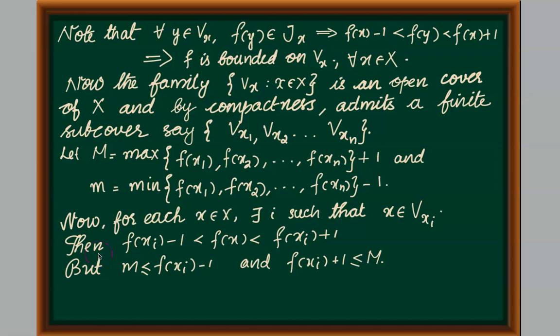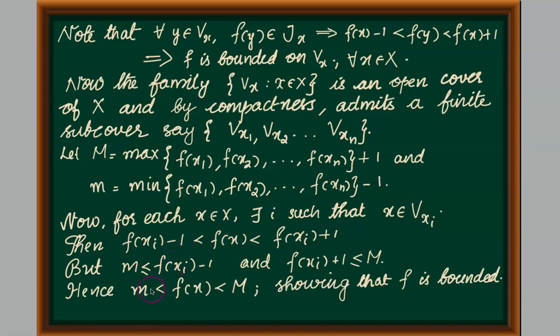But from the definition of small m and capital M, we can write that m is less than or equal to these numbers f(xi) - 1 and f(xi) + 1 is less than or equal to M. If we combine all these inequalities, we will get m less than or equal to f(xi) - 1 less than f(x) less than f(xi) + 1, which is less than or equal to M, from which we will get m is strictly less than f(x) and f(x) is strictly less than M. And this inequality shows that f is bounded.